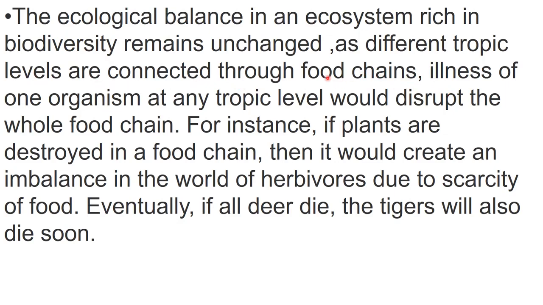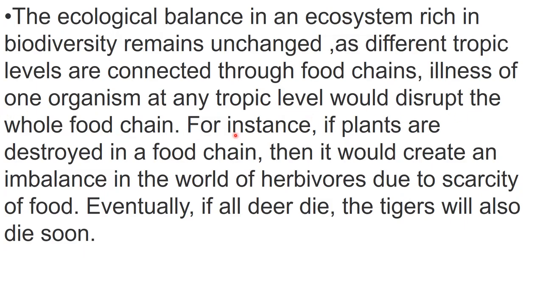There is a food chain in every ecosystem, like one organism is eating another organism and that is being eaten by another organism, so a food chain is formed, right? Now what happens, a trophic level, there are different trophic levels, first of all producers, the plants, then those are eaten by herbivores, then those are eaten by carnivores, so these different trophic levels are formed, right? Now illness of one organism at any trophic level would disturb the whole food chain, right?